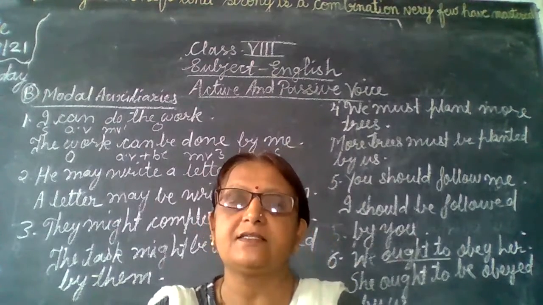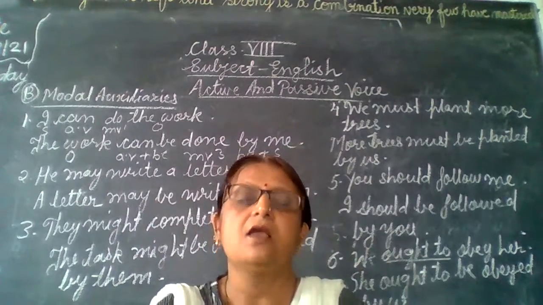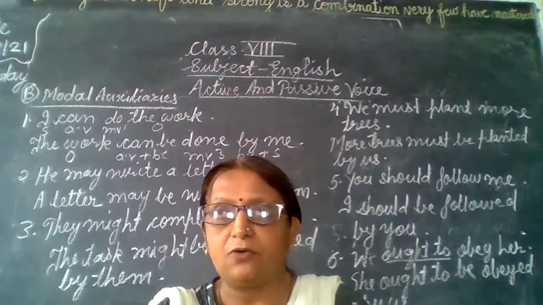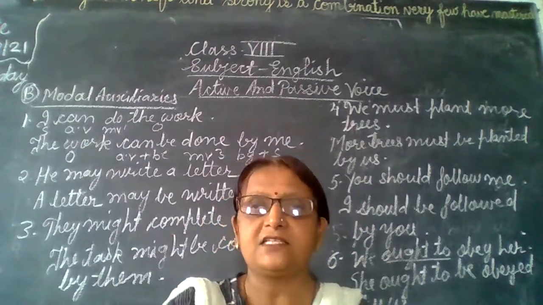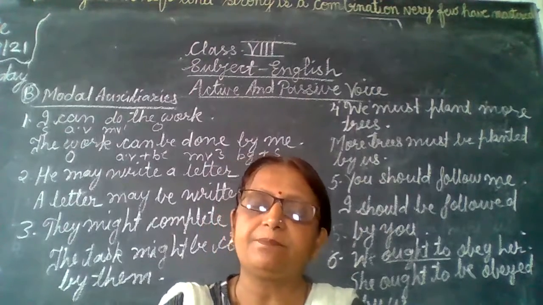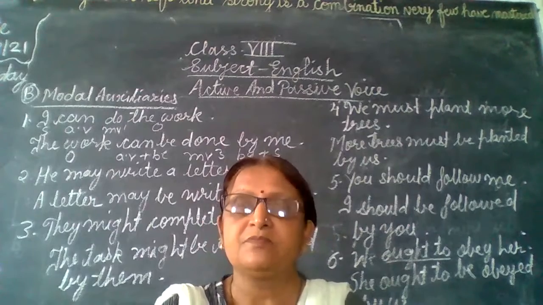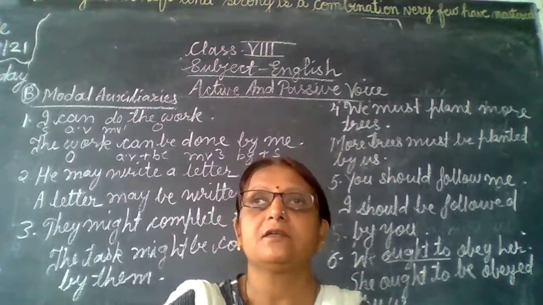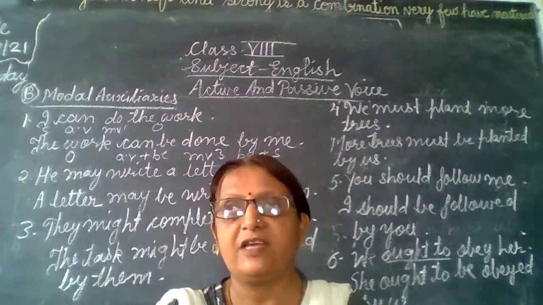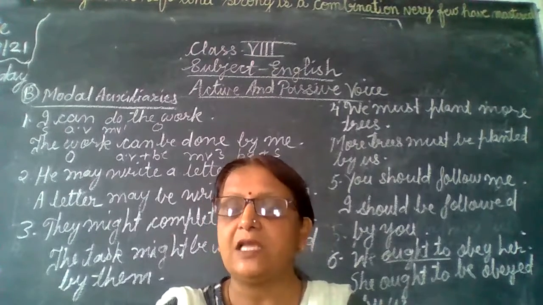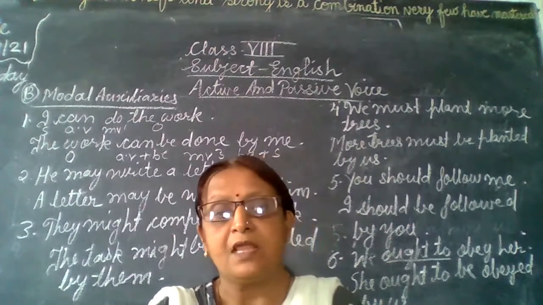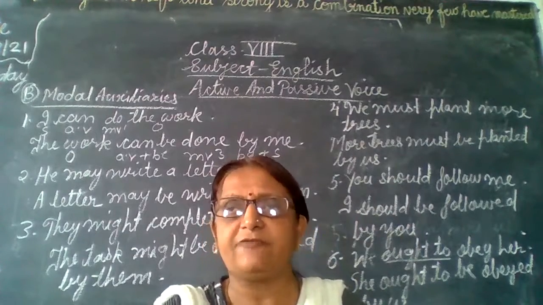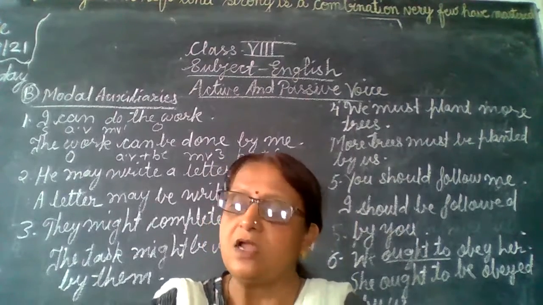There are 4 types of sentences: assertive, then imperative, interrogative, and exclamative. Assertive means in the tenses what we have done. They may be affirmative or negative. And imperative, now tomorrow we are going to do it. Imperative means order, command, request, advice. These are all imperative sentences. They will start with the main verb. There will be no subject. So these sentences are changed a little bit differently. Tomorrow we are going to discuss it.